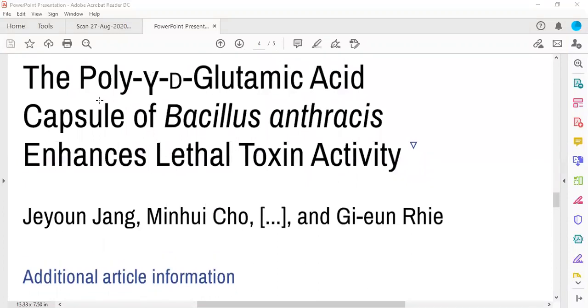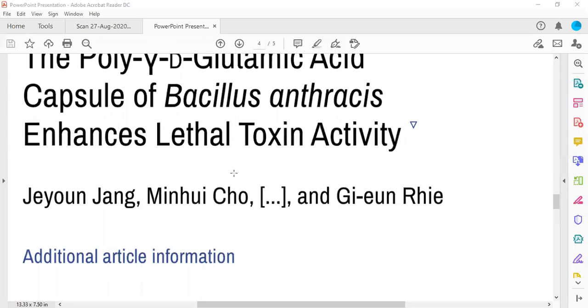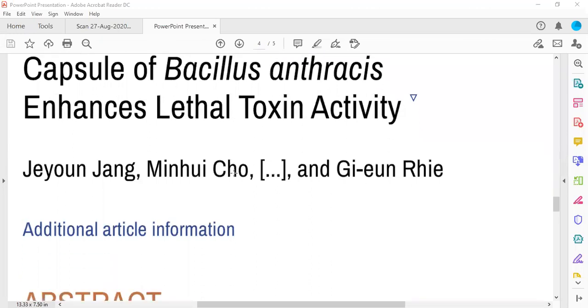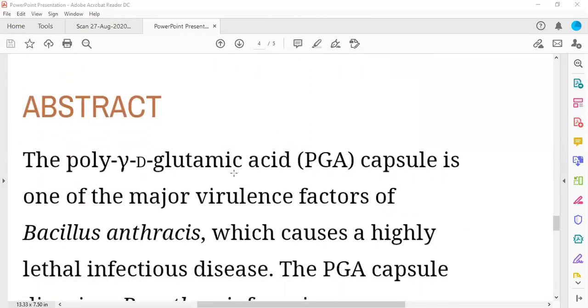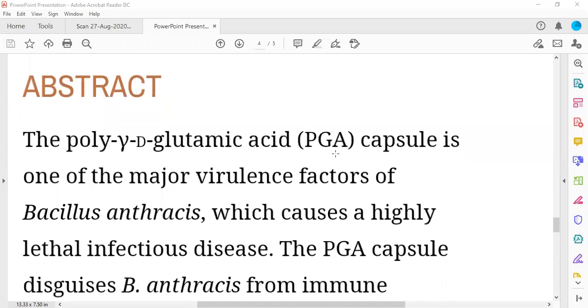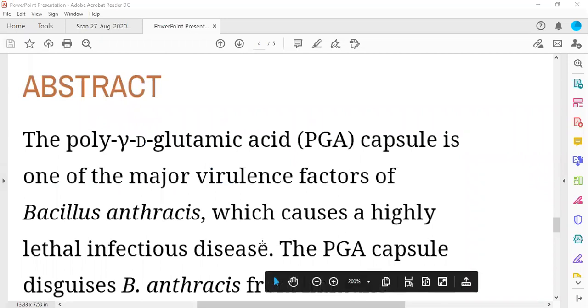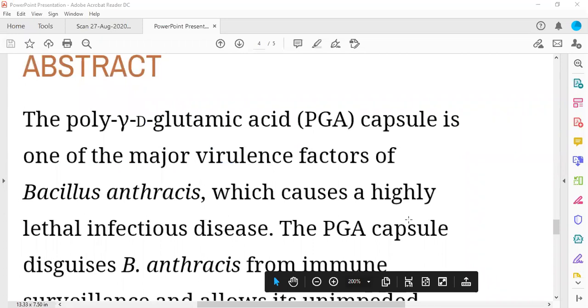Poly-gamma-D-glutamate. This is an amino acid, but when this amino acid makes a polymer, a polypeptide, this capsule will protect Bacillus anthracis and will enhance the lethal toxin activity. So it will protect this bacterium, and thus the toxicity, or you can say it will become more lethal, due to this PGA, polyglutamic acid capsule. This is a kind of virulence factor in Bacillus anthracis, the causative agent of anthrax disease.